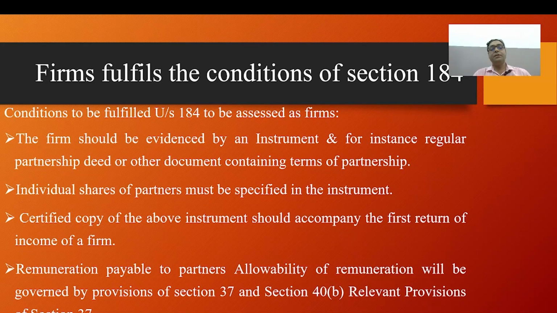A certified copy of the above instrument should accompany the first return of income of a firm. Remuneration payable to partners: allowability of remuneration will be governed by the provisions of section 37 and section 40 clause B.